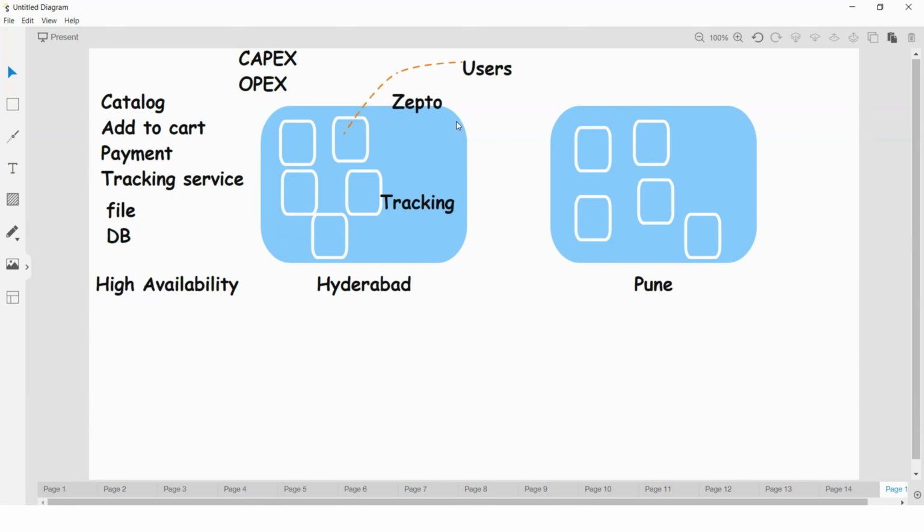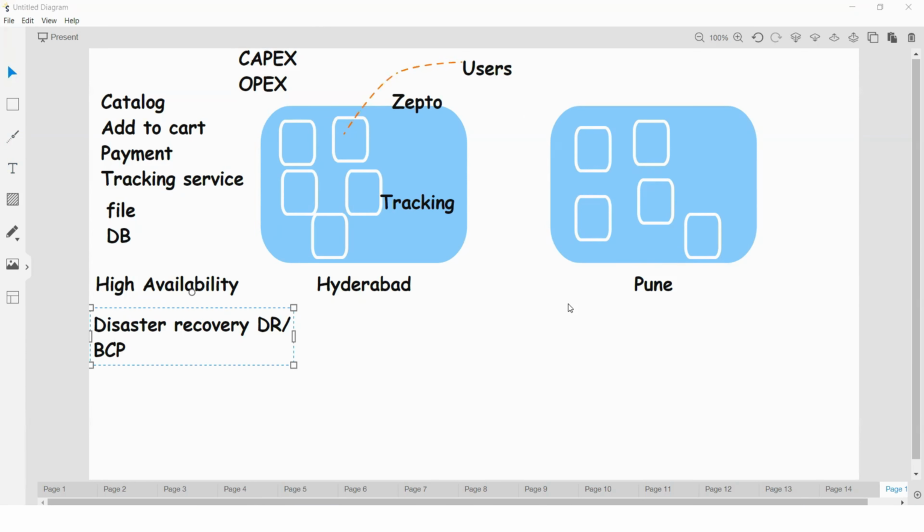Again we are spending operational expenditure also, right? So here you can see this scenario we can call disaster recovery. If anything goes wrong, we need to work from another location. You can call it disaster recovery, or DR as well. One more term is business continuity process, BCP.